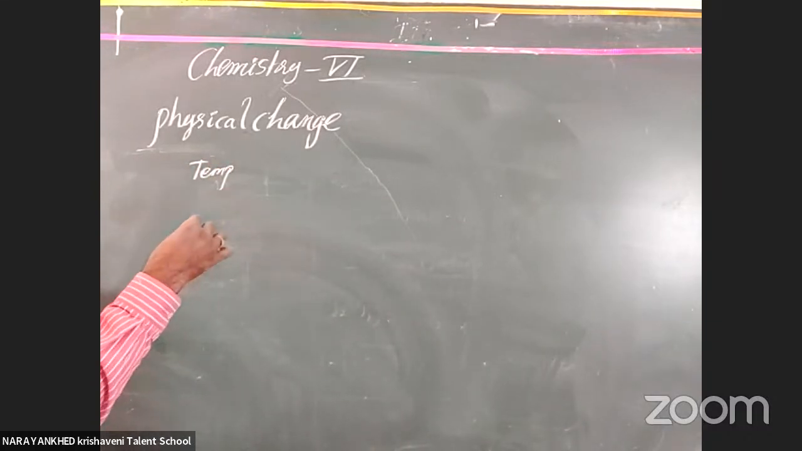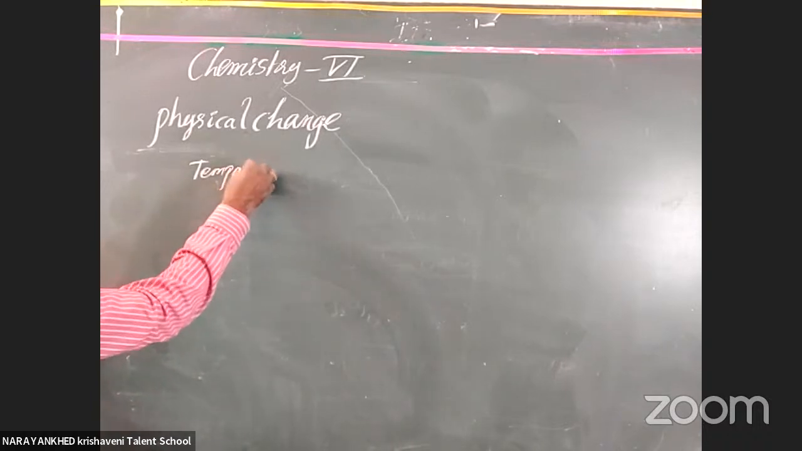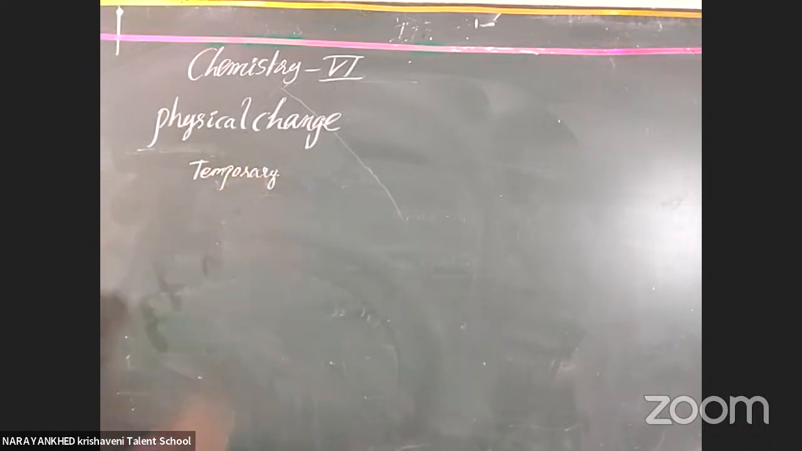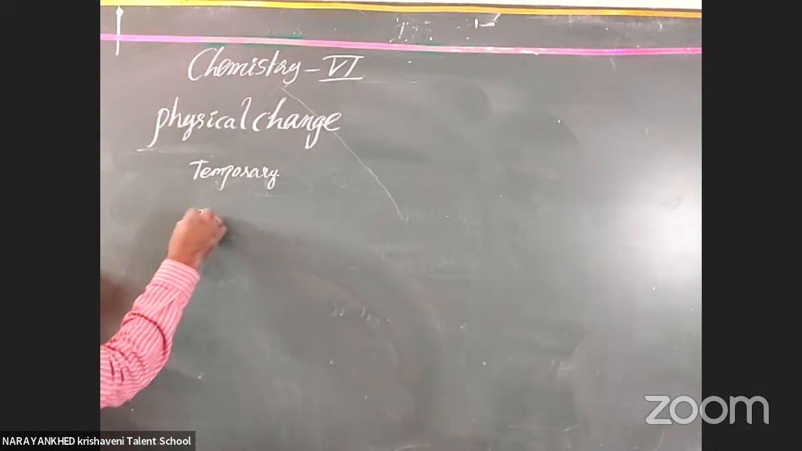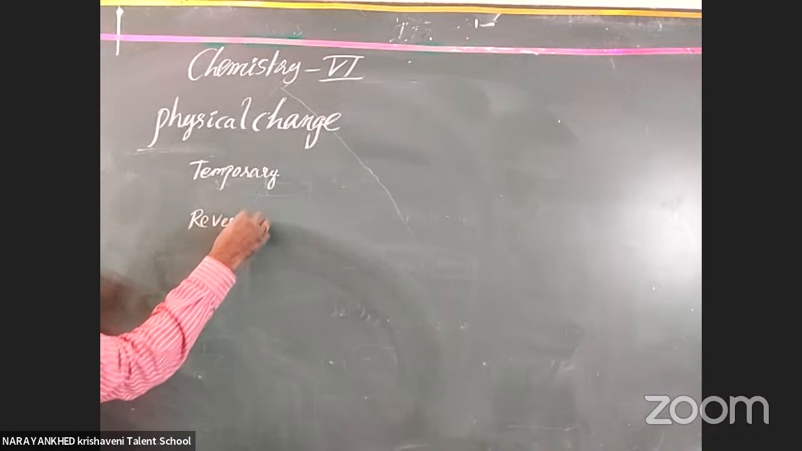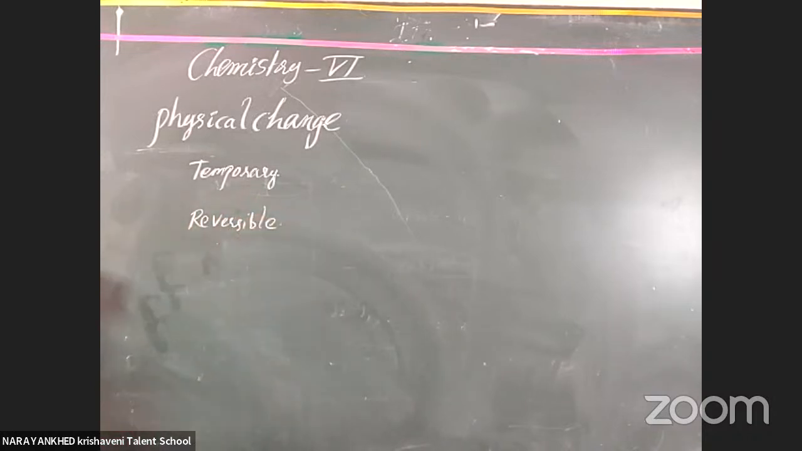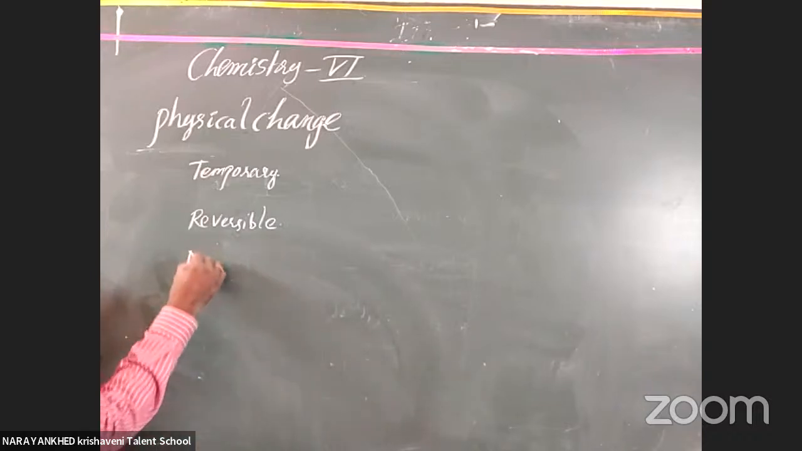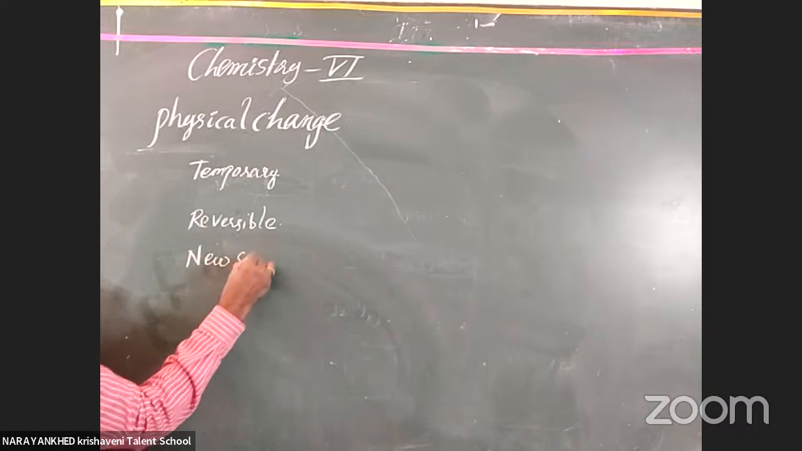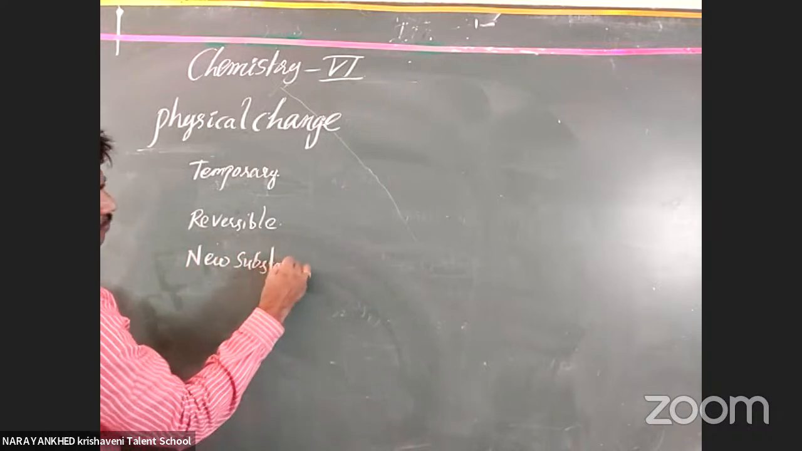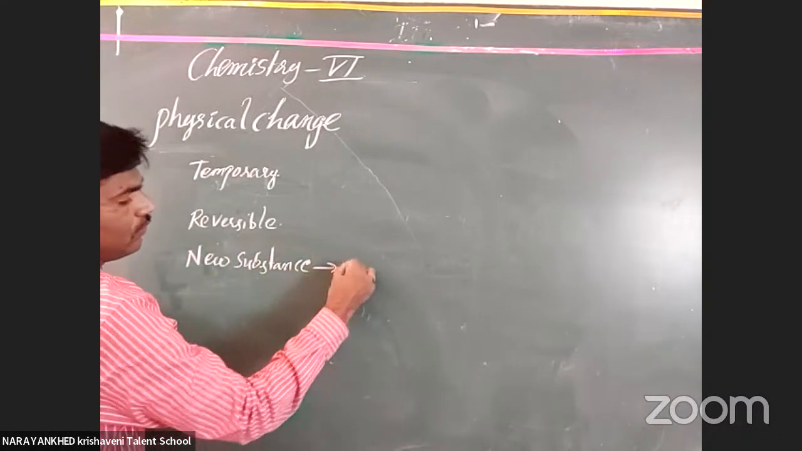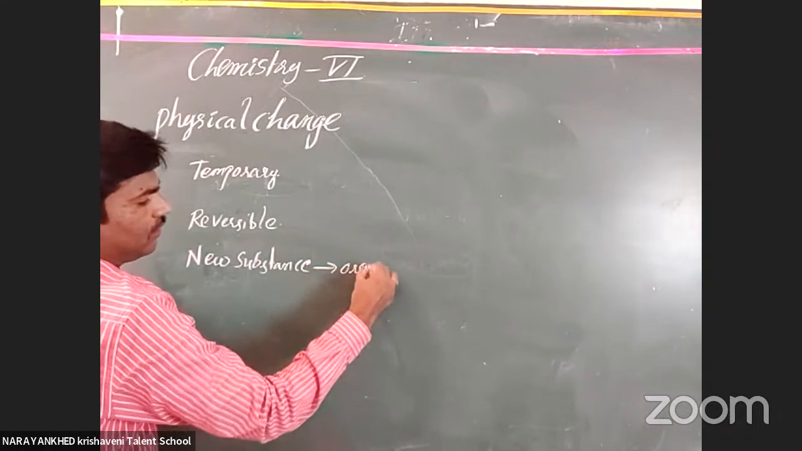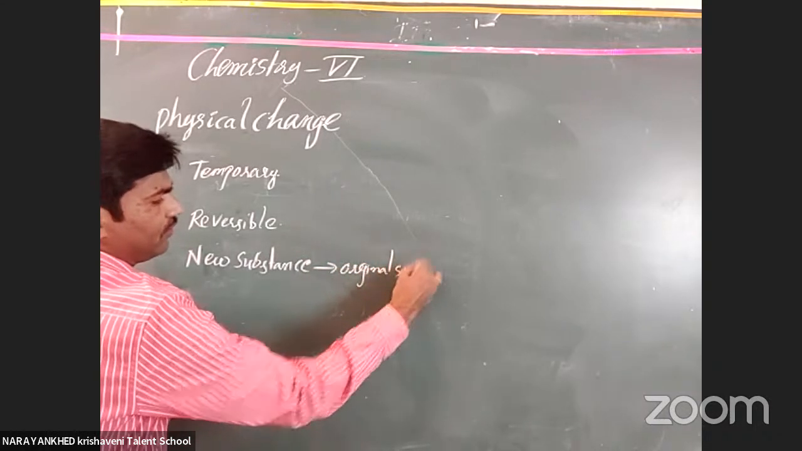What change do we consider here? The temporary change. These are the properties. Another one is that it is reversible. We already discussed what reversible and irreversible are. It is reversible also, and during the change a new substance is formed, and that new substance is again converted back to the original substance.